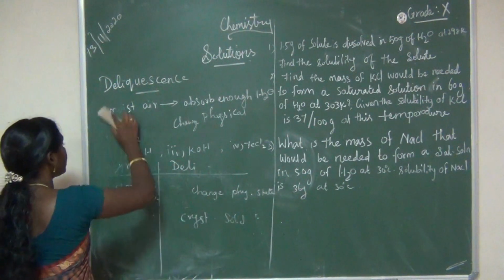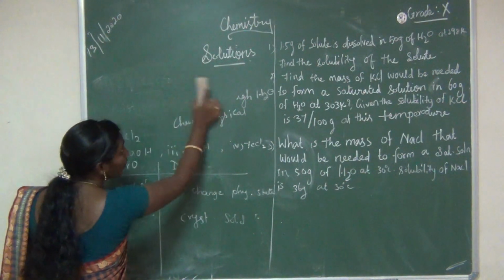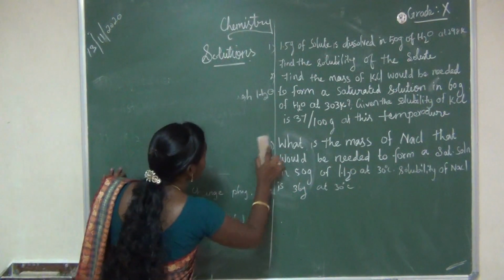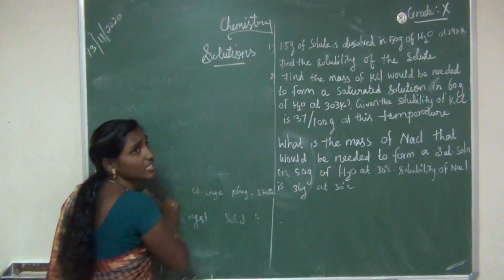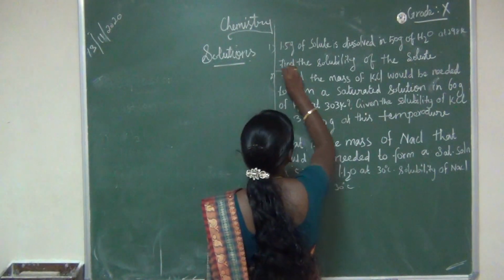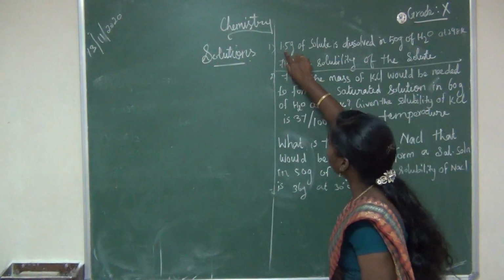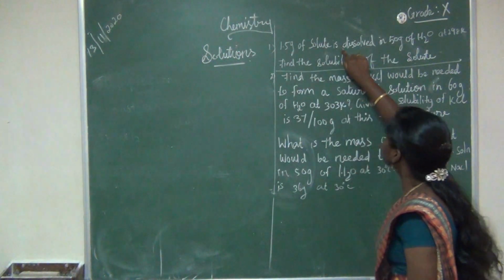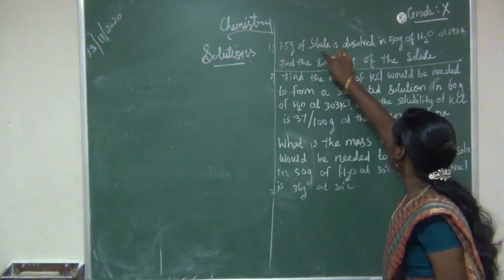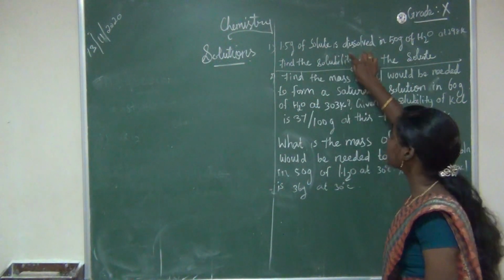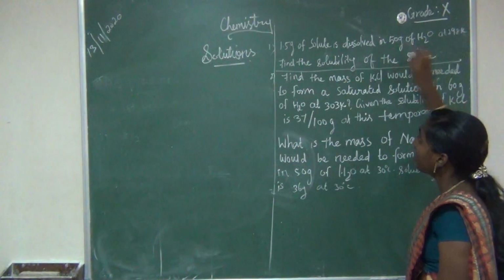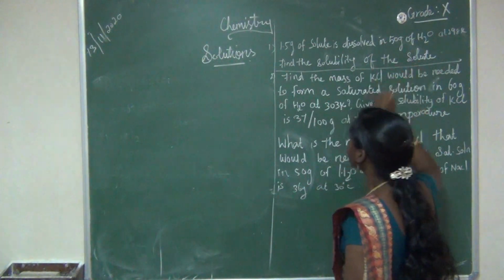Problems are very important. Mostly, 7 mark questions will be problems from chemistry. So listen carefully. The problems are very easy. See the first question. 1.5 gram of solute is dissolved in 50 gram of water at 298 Kelvin. Find the solubility of the solute.